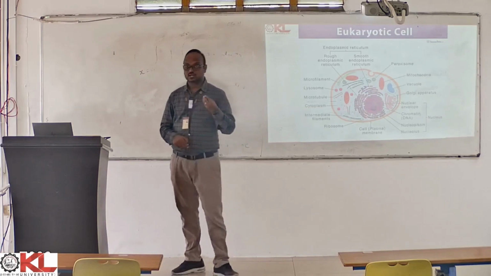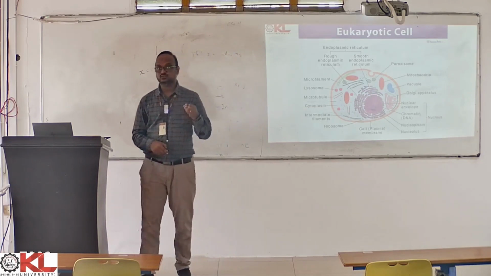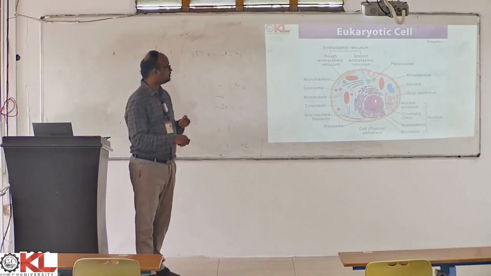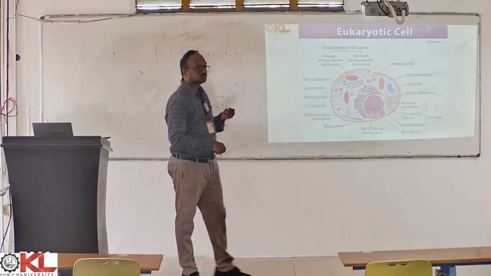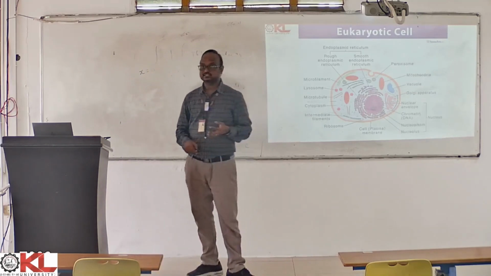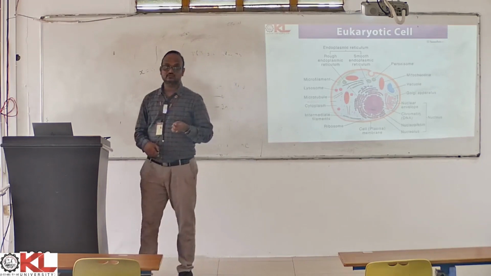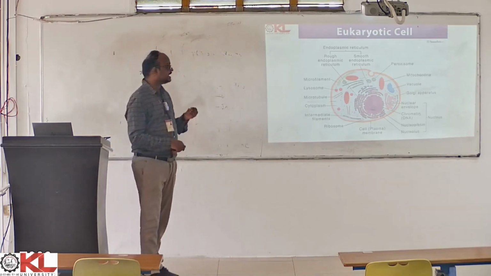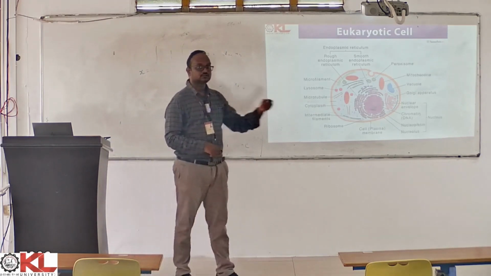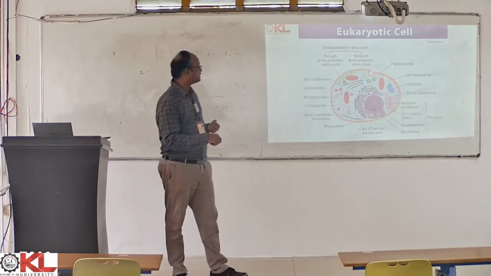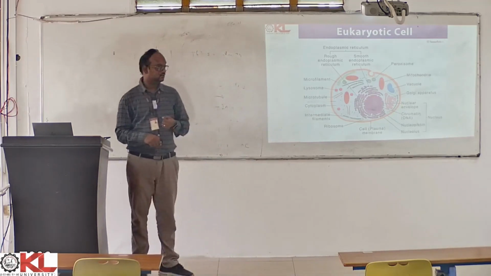Rough ER is the one which is studded with ribosomes, and smooth endoplasmic reticulum is the one which does not have ribosomes on top. So there is no protein synthesis, but instead it helps in the production of lipids and steroids, and other lipid metabolism happens in smooth endoplasmic reticulum, right?